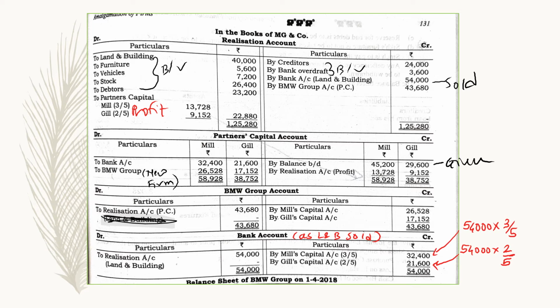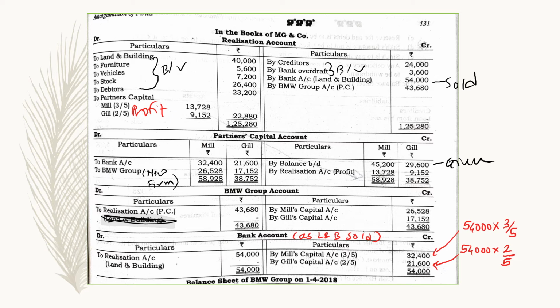Then make the transaction for purchase consideration. So write the purchase consideration on the credit side of the realization account. Entries by BMW Group account 43,680. Then we will make the transaction for land and building and furniture, which were sold by this MGN company. So MGN company has sold these assets for 54,000. So entries by bank account, into bracket land and building and investments are sold. So 54,000 will be written here.